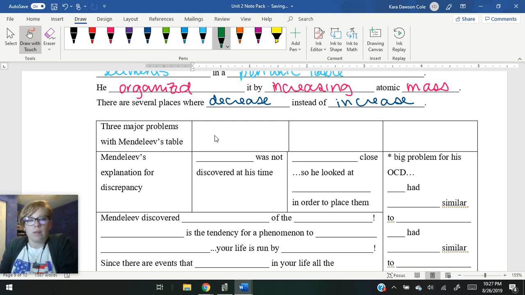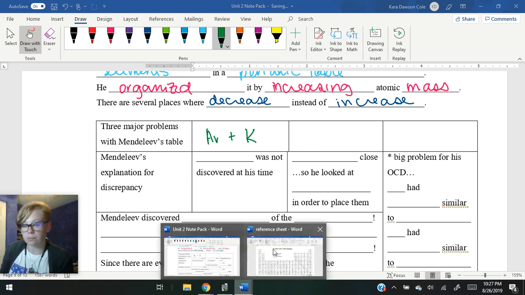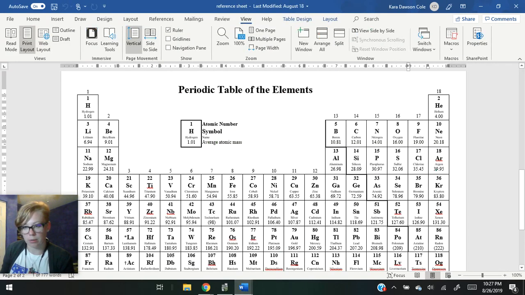The first was argon and potassium. If you look at argon and then at potassium on the periodic table, you can see a definite decrease from argon, which is 39.95, to potassium at 39.10. So that's a definite decrease there.